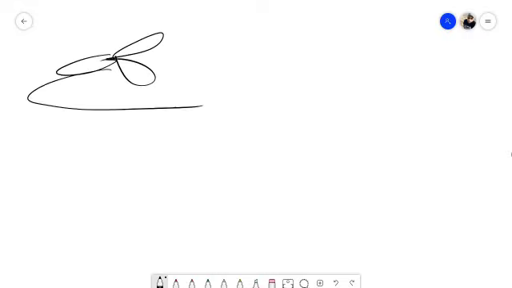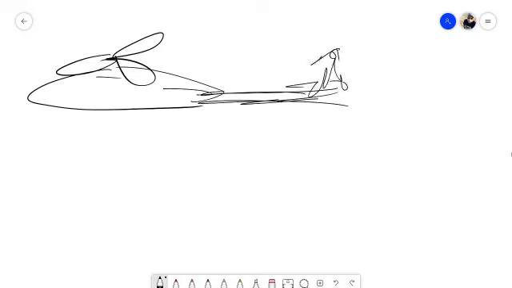Some applications of third law of motion. So have you seen a helicopter? My drawing is not that good, but still I'll try. Suppose this is a helicopter, somewhat like a helicopter, right? So this is a helicopter.